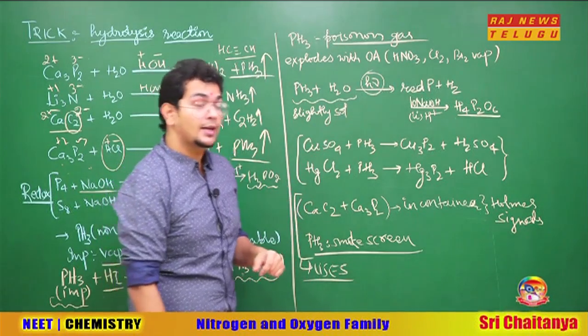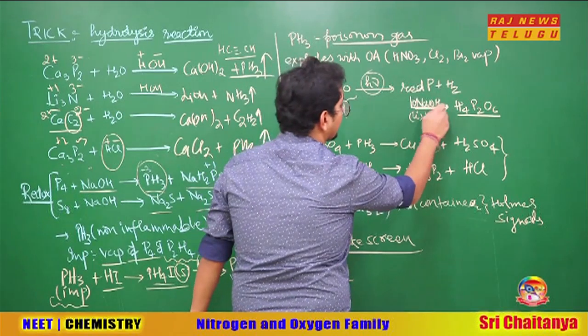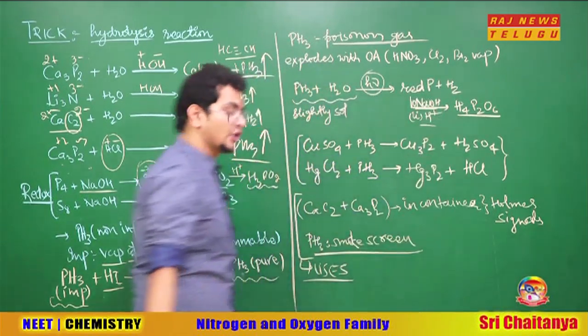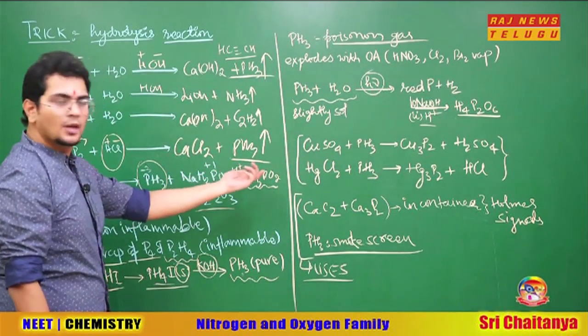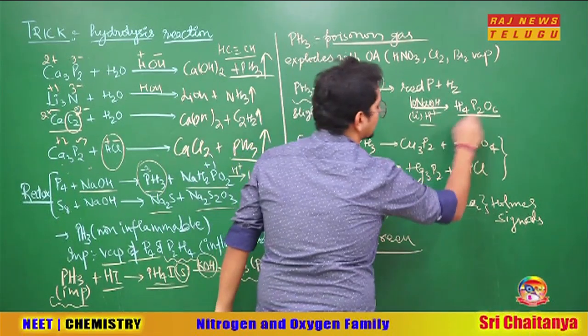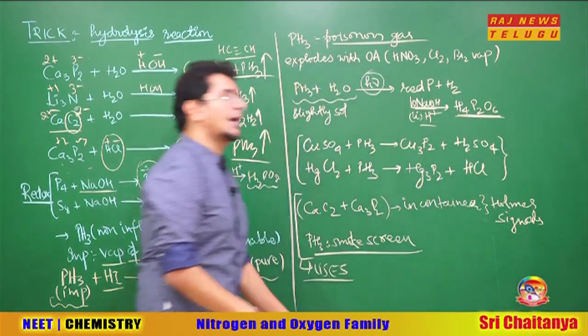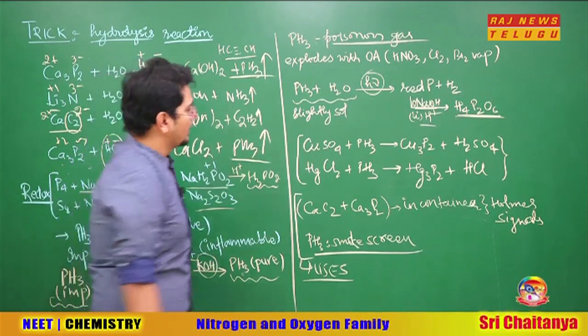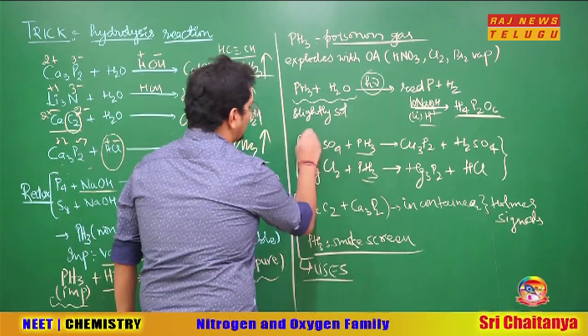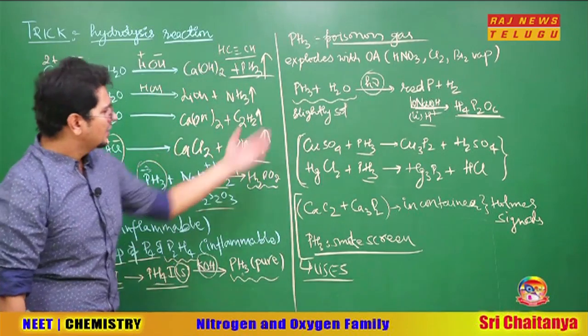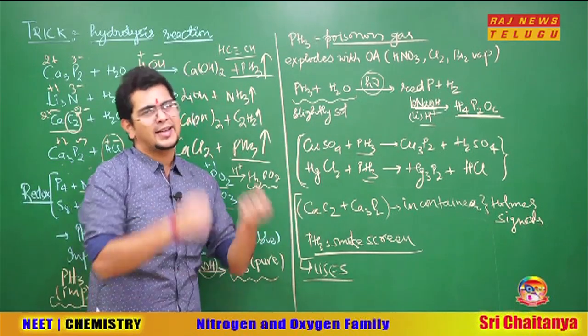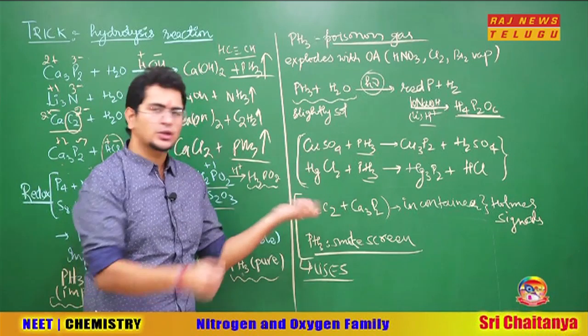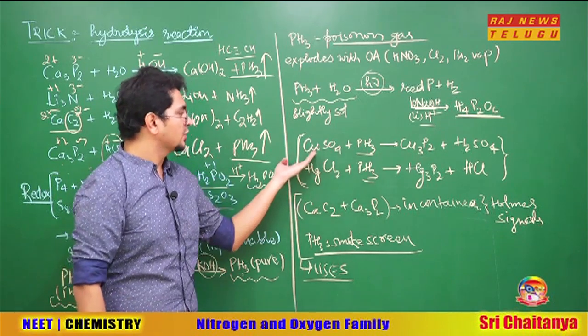One very interesting thing here: red phosphorus, if I treat with a base, followed by acidification, what will I get? I will get H4P2O6, which is known as hypophosphoric acid. We have just now discussed this in the previous lecture also. Going ahead, how does phosphine react with copper sulfate and HgCl2? This copper and mercury are desperately searching for some phosphorus to react with, so phosphine gives them phosphorus.